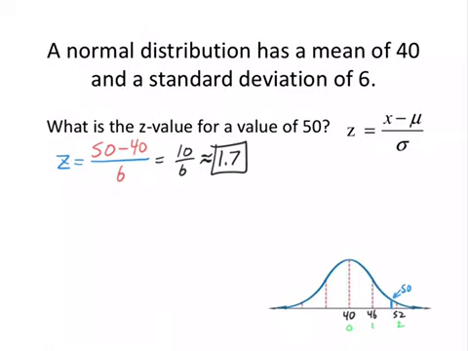Now, this formula does not need to be memorized. You can think of it logically. When you subtract the mean, aren't you finding the distance to here? Isn't that a distance of 10? And then aren't you dividing by the standard deviation, which is your measuring stick? So I have a distance of 10 from the mean, and I'm dividing it by sixths.